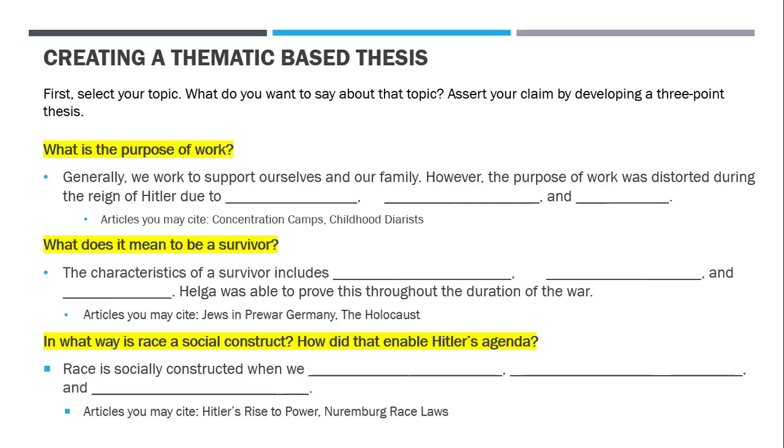And the last one, if you are doing the topic of race and your theme is, in what way is race a social construct and how did that enable Hitler's agenda? An example thesis statement could be, race is socially constructed when we blank, blank, and blank. For this section, you'll want to think about the movie The Wave, how Mr. Ross socially constructed a race in his classroom.